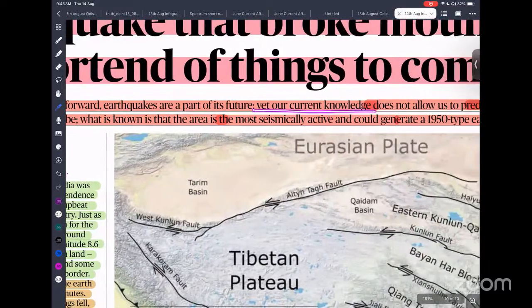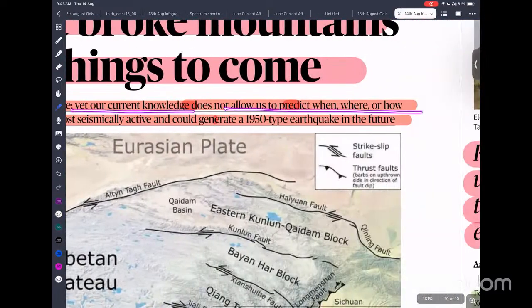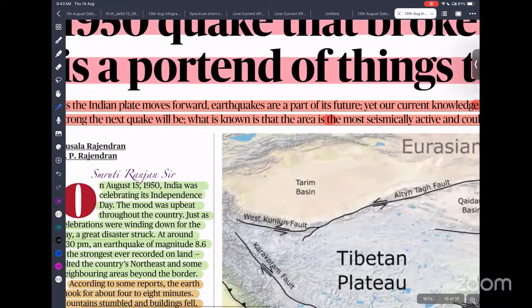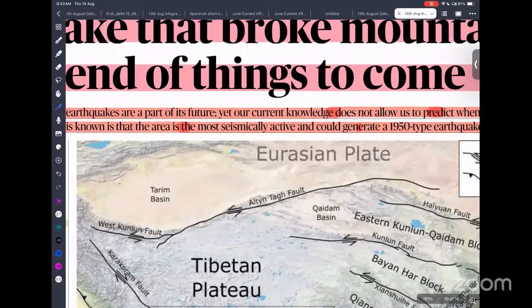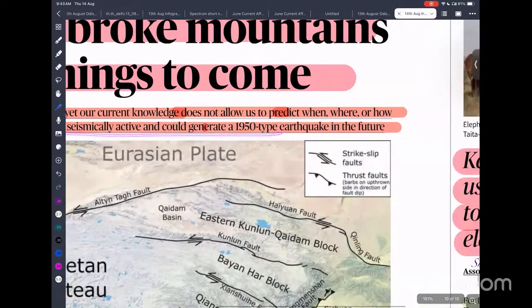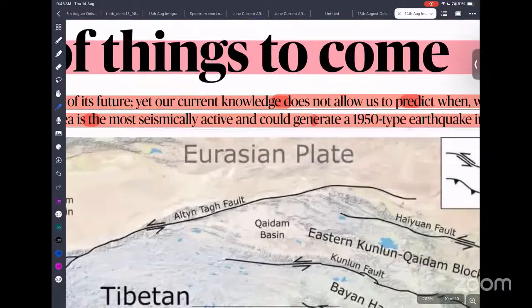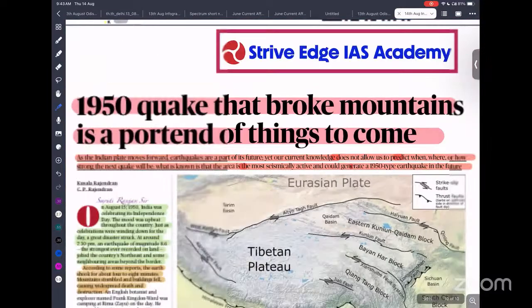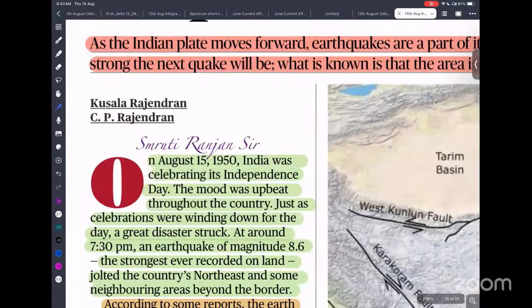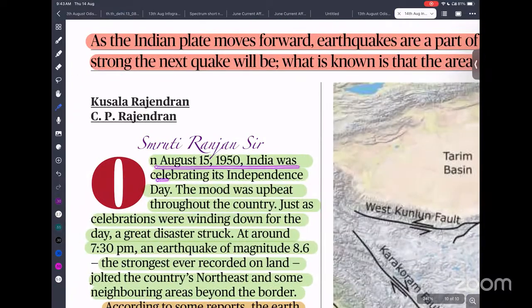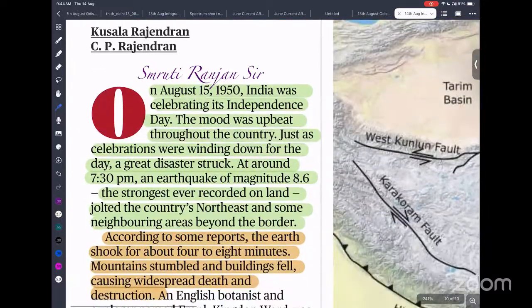Yet current knowledge does not allow us to predict when, where, and how the next earthquake will occur. What is known is that the most seismically active regions could generate a 1950-type earthquake in future. On August 15, 1950, India celebrated Independence Day. The mood was upbeat throughout the country. As the celebrations were winding down, an earthquake struck with magnitude 8.6.